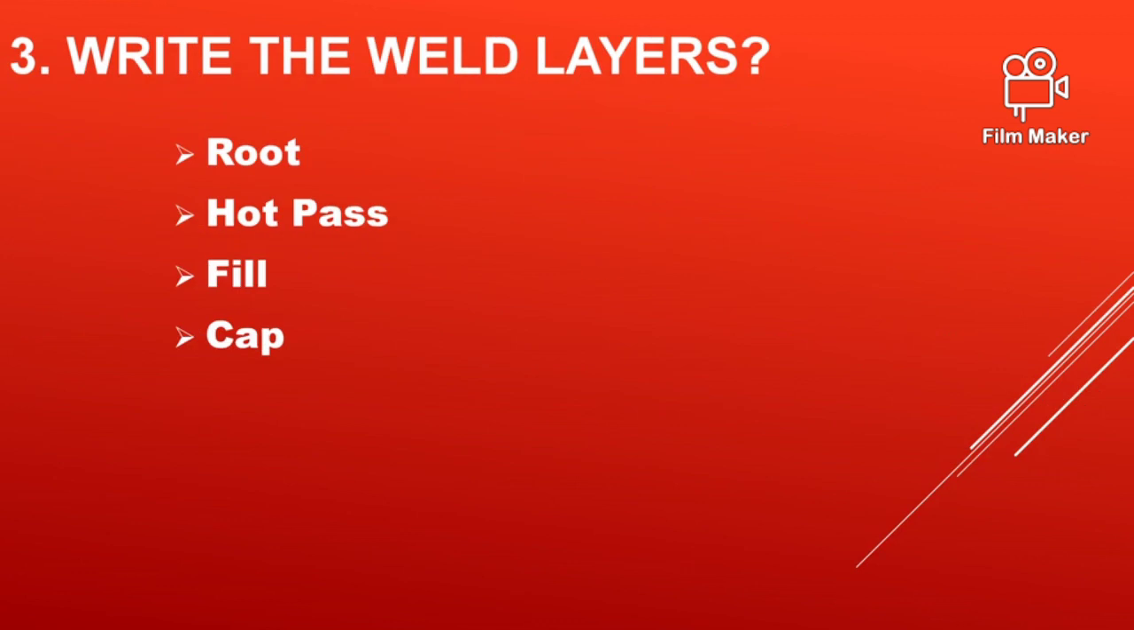Write the weld layers. There are four layers. First one is root pass, second one is hot pass, the subsequent pass is called filler pass, and the final pass is known as capping pass.